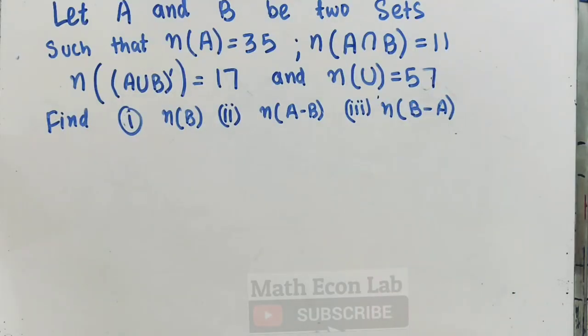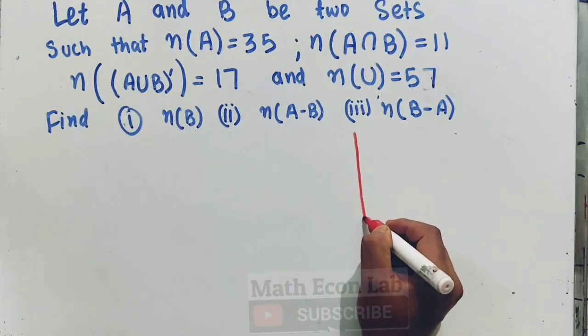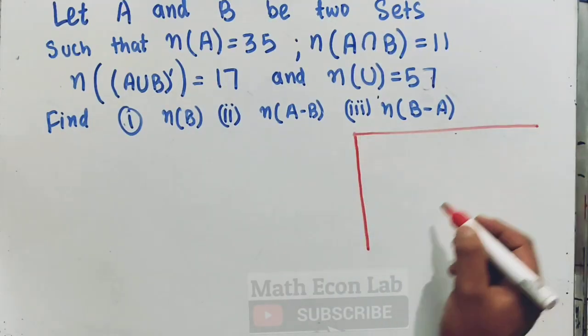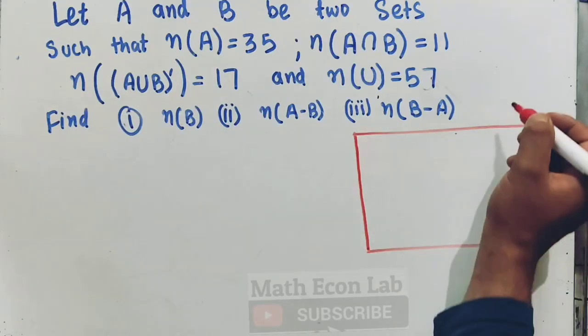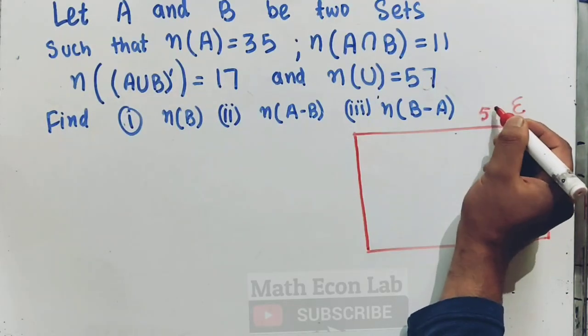Okay, so let us try to draw the Venn diagram here first. So we have the universal set. This time we are being told that in this rectangle we have 57 elements.